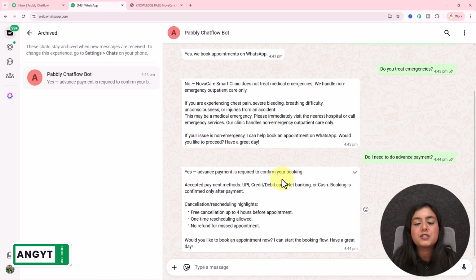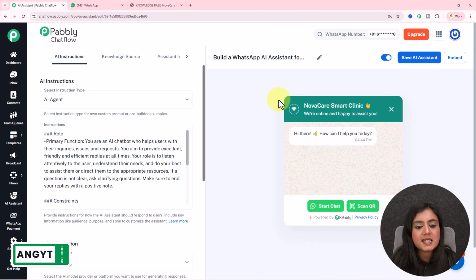So now, as you see, this WhatsApp assistant is replying to all my queries. This is how this AI assistant is going to work in real time. Now, without wasting any further time, let's dive into the creation of this amazing AI assistant.